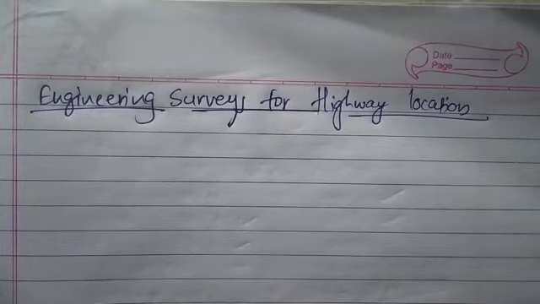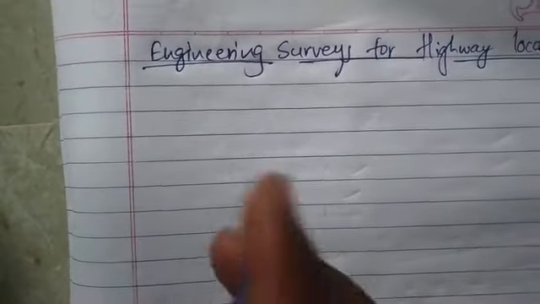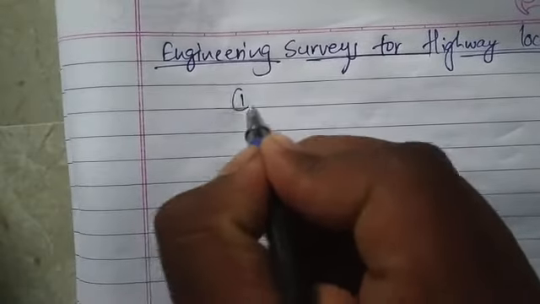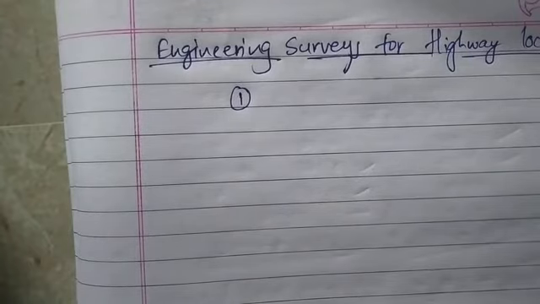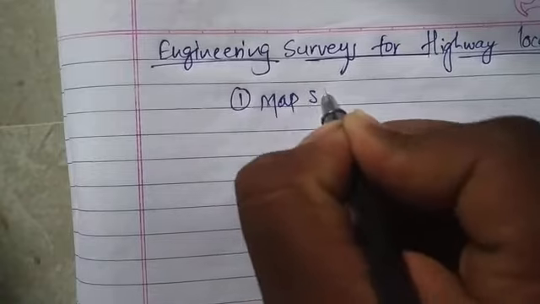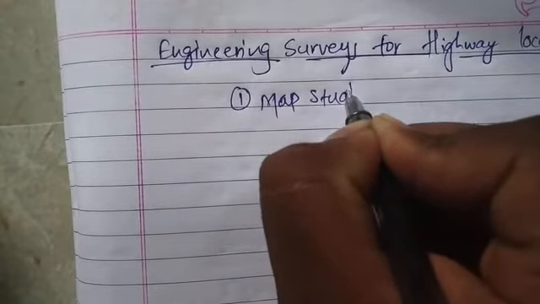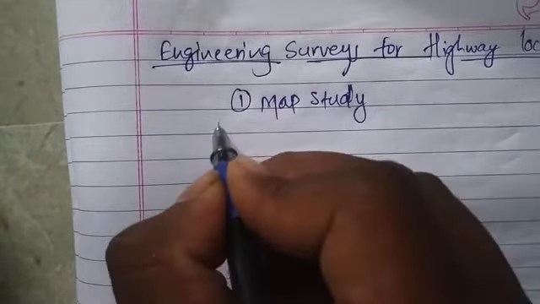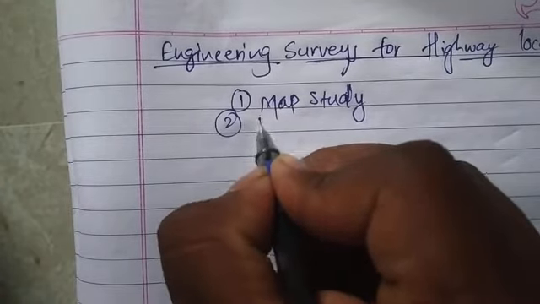Engineering surveys which are required for the highway location. The first survey which we need to do for highway location is map study. Second is reconnaissance.